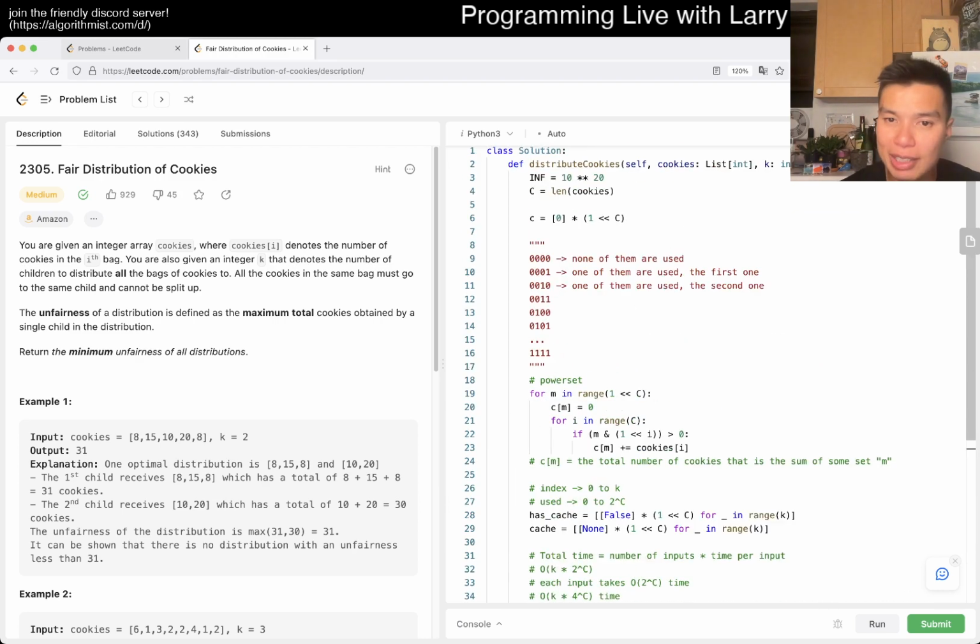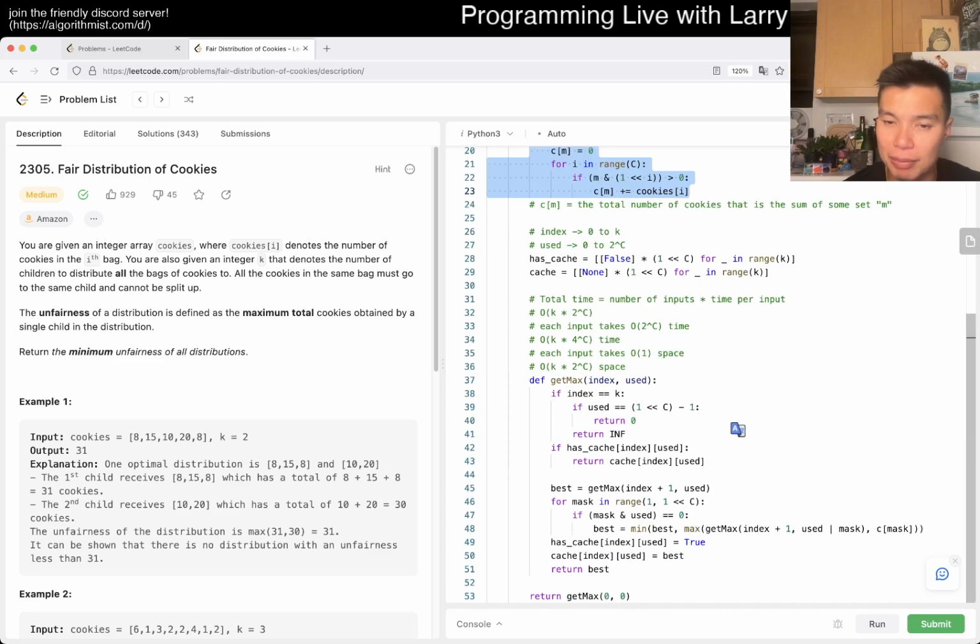That's all I have for this one. Here's the top with some pre-optimization, and here's the bottom. And that's all I have for this one. Let me know what you think.